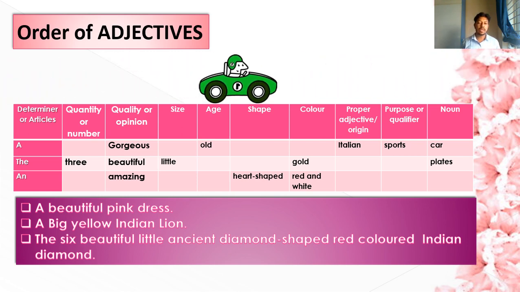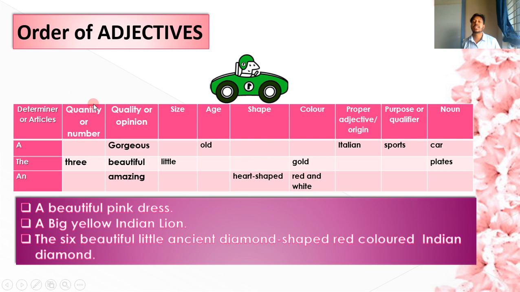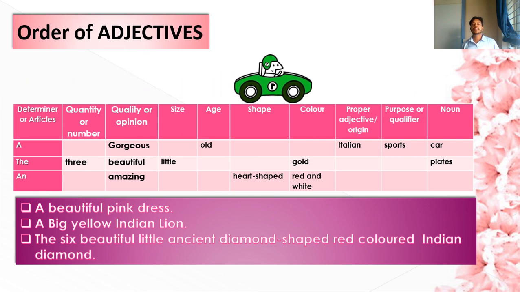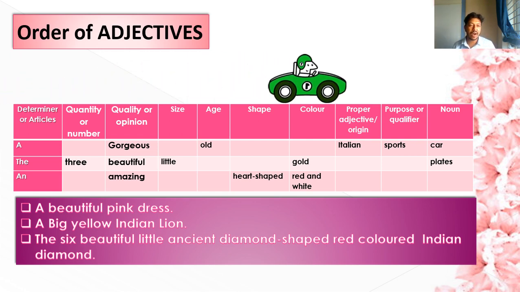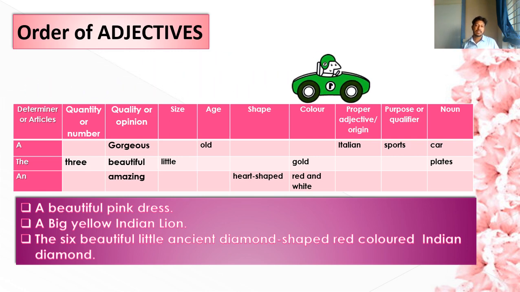Here I am going to tell you which category you have to use. Now look at the table. First we must use the determiner or articles. So here A, N or D we must use first. Then second, here, a beautiful pink dress.